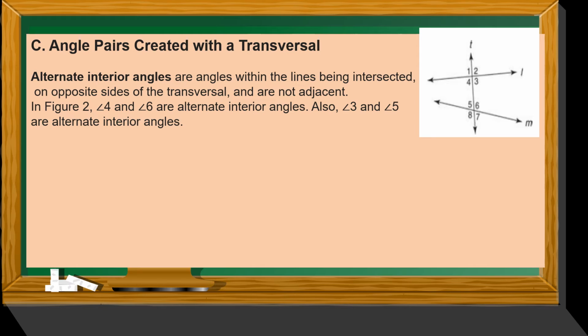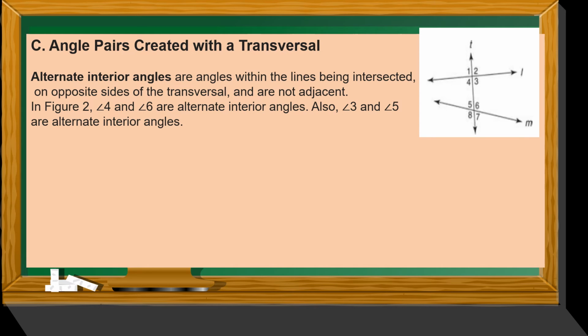Alternate interior angles are angles with the lines being intersected on opposite sides of the transversal and are not adjacent. So in figure 2, angle 4 and angle 6 are alternate interior angles. Take note, class. When you look at the figure, these are the angles inside the lines cut by the transversal. So we have angle 4 and angle 6 and also angle 3 and angle 5.